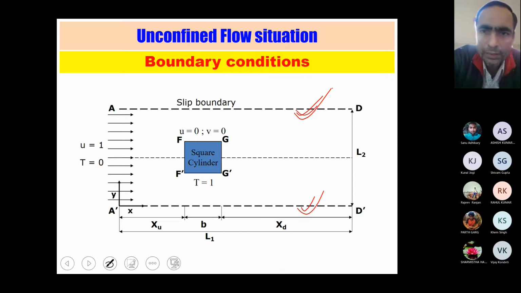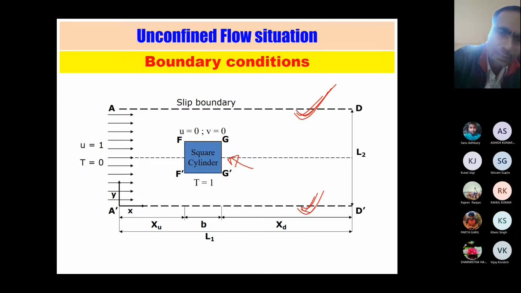You got this idea when we discussed how we decide the boundary conditions for external flow situations or unconfined flow situations. You can consider the square block here to be your building or your room, or it could be anything. For simplicity you can consider it in the middle, or you can remove it, there is no issue, or you can place it at any position. This is just a sample schematic diagram to tell you about the boundary conditions.